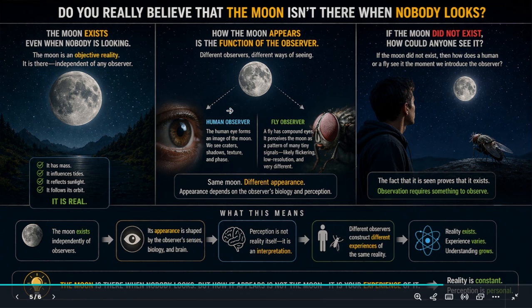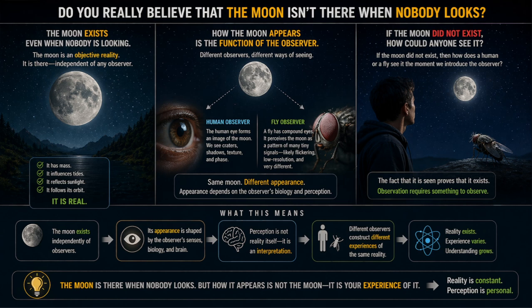Its appearance is shaped by the observer's senses, biology, and brain. Perception is not reality itself. It is an interpretation. Different observers construct different experiences of the same reality.